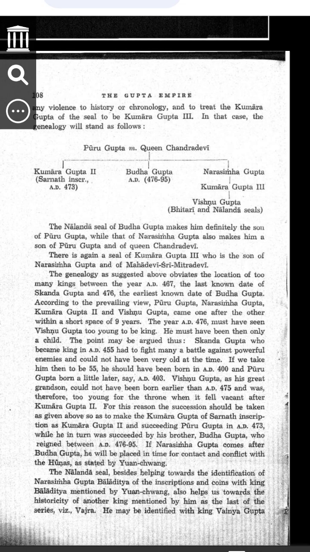They ruled in what order? Historians studied these seals and inscriptions and found the following order. 1. Purugupta ruled first. 2. Kumaragupta II ruled around AD 473. 3. Buddhagupta ruled from AD 476 to 495. 4. Narasimhagupta ruled after Buddhagupta. 5. Kumaragupta III, son of Narasimhagupta, ruled after him. 6. Vishnugupta ruled last.